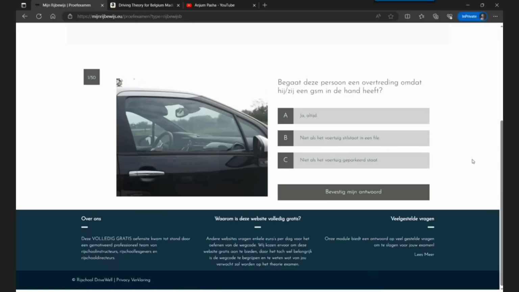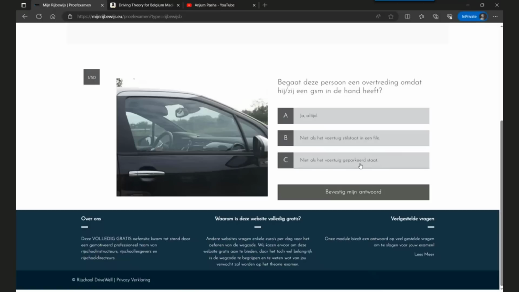Does this person commit an offense because he has a mobile phone in hand? There are three options. Option A is yes, always. Option B is not if the vehicle is waiting or stopping in a traffic jam. Option C is not if the car is parked somewhere.